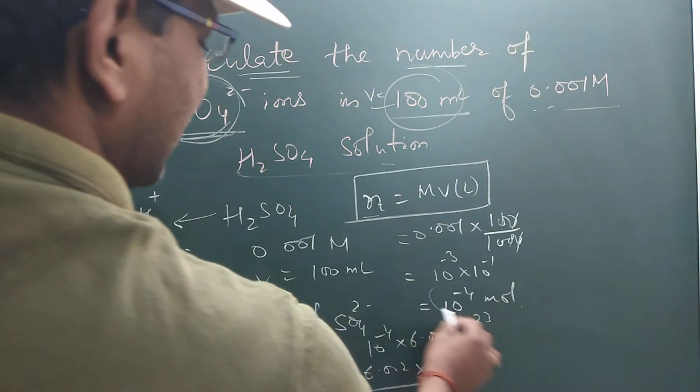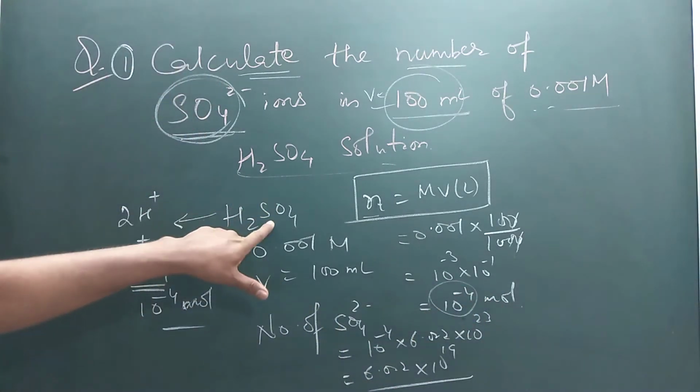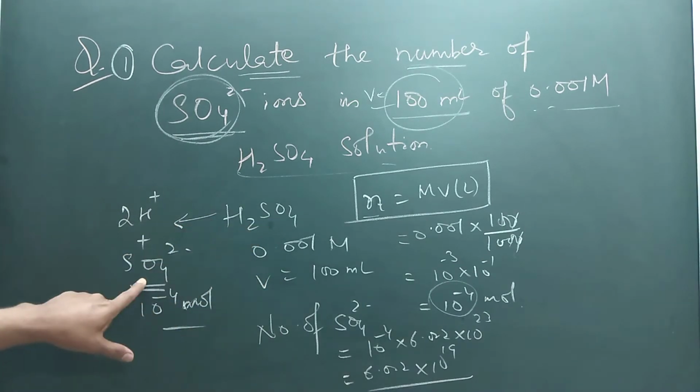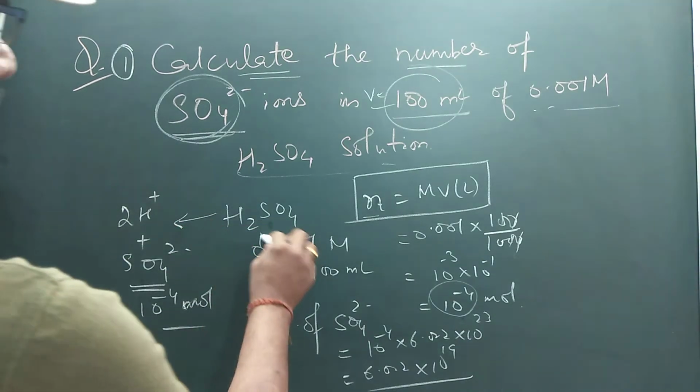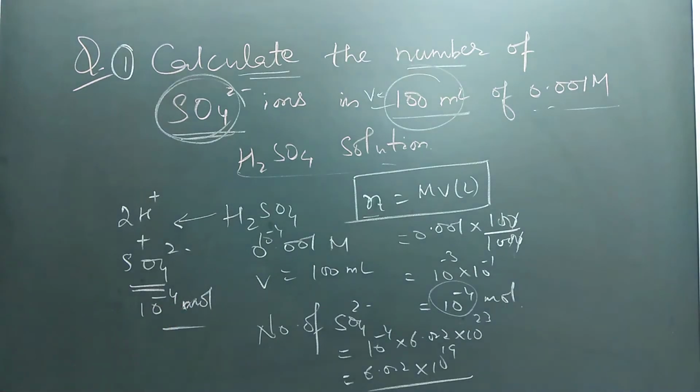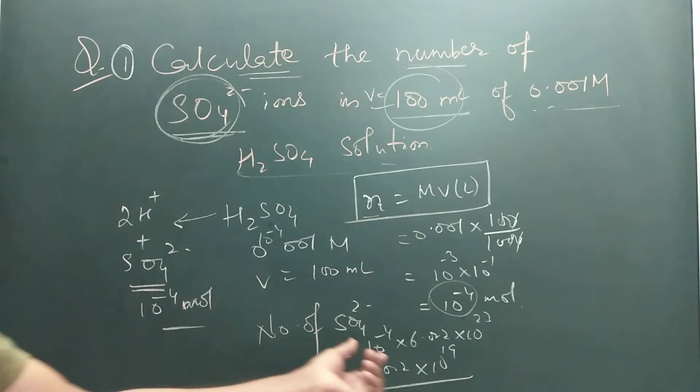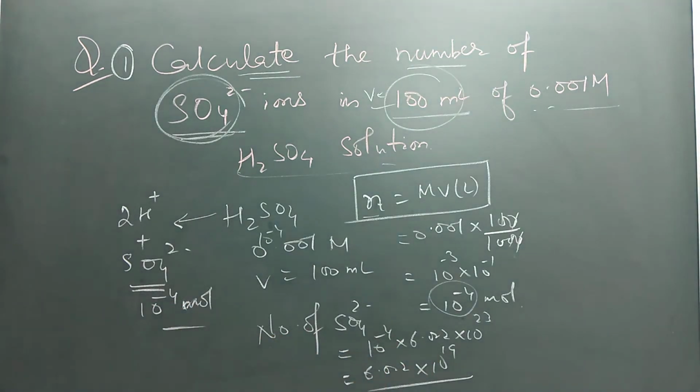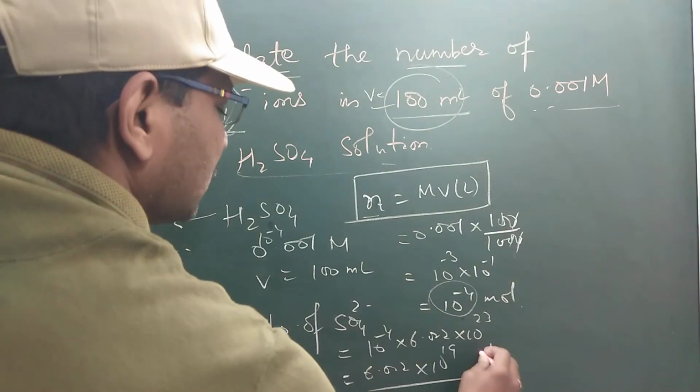So the number of moles is 10 to the power minus 4. That means 1 mole of H2SO4 gives 1 mole of sulfate, so 10 to the power minus 4 mole will give 10 to the power minus 4 moles of sulfate ion. Converting into number, multiplying with Avogadro number, we get 6.022 into 10 to the power 19. So this is the answer for this question.